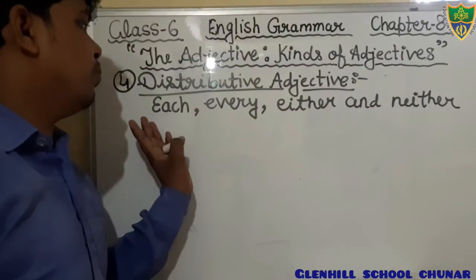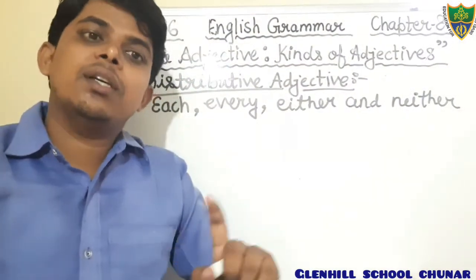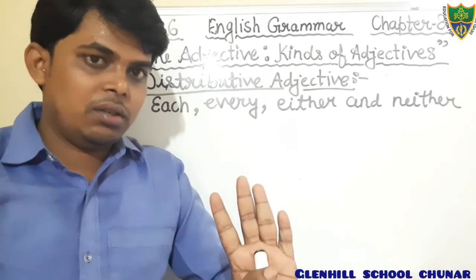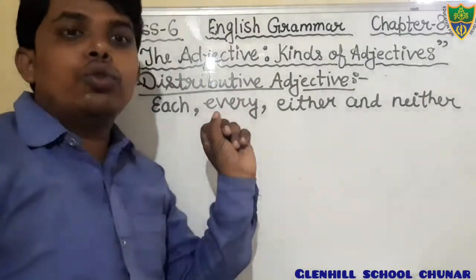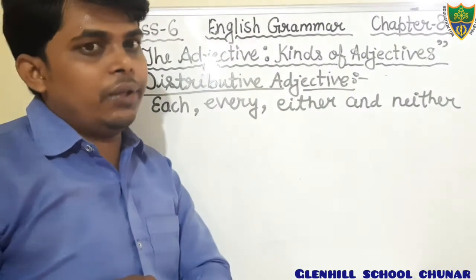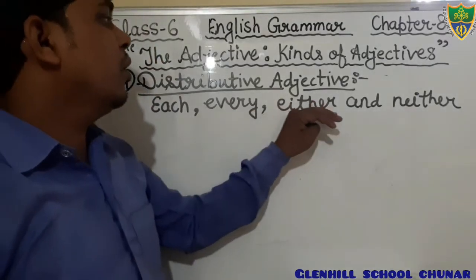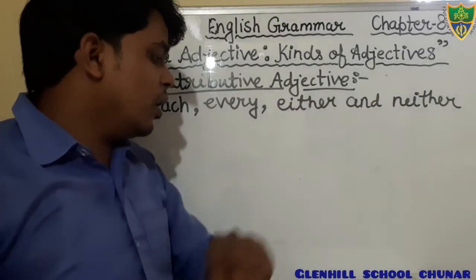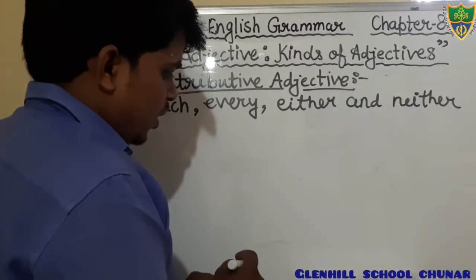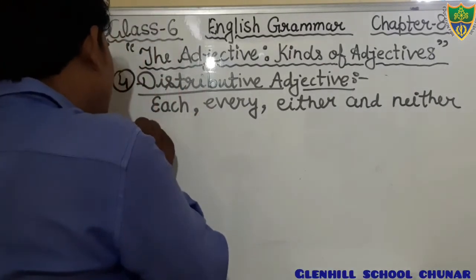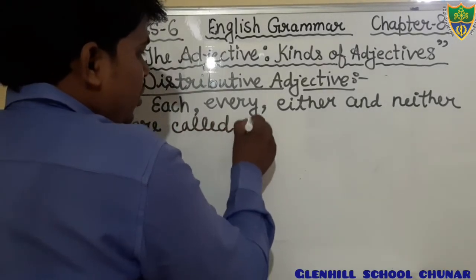Yes, students, these four words: each, every, either, neither. These words are used to show the distributive adjective. Let's write down: each, every, either, and neither are called distributive adjective.